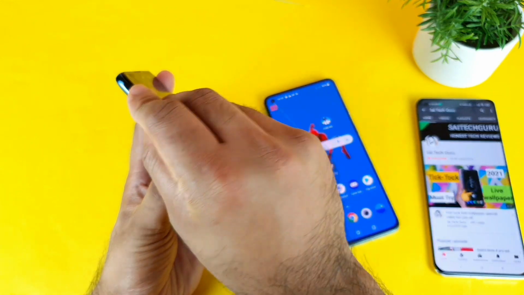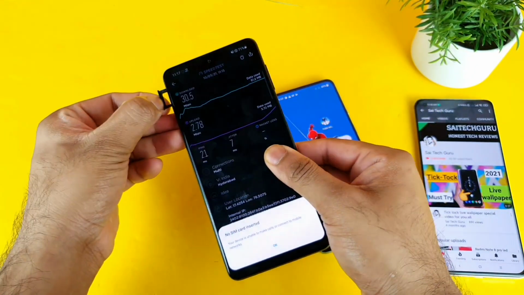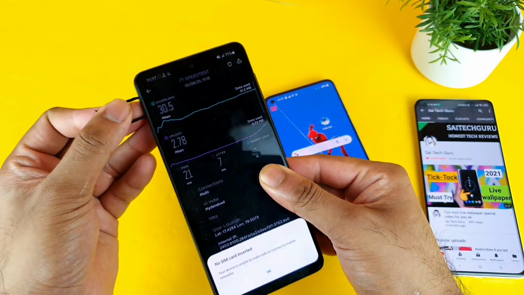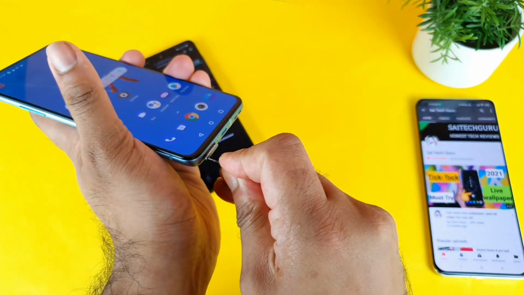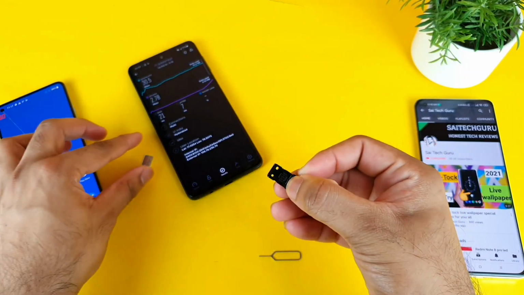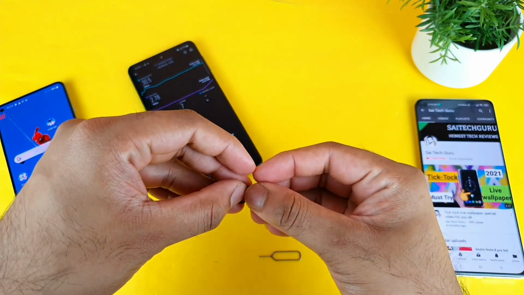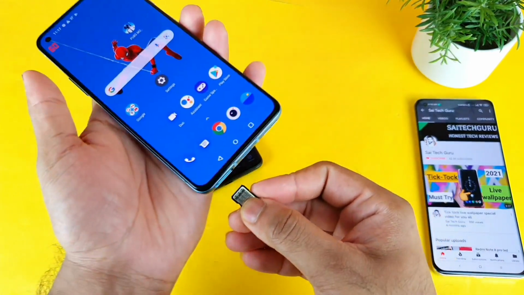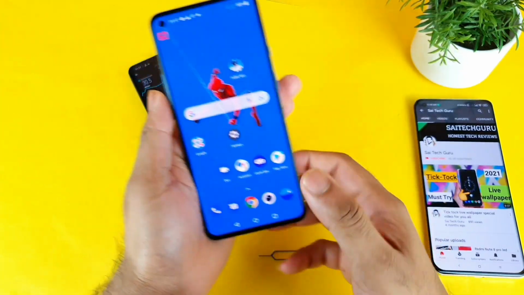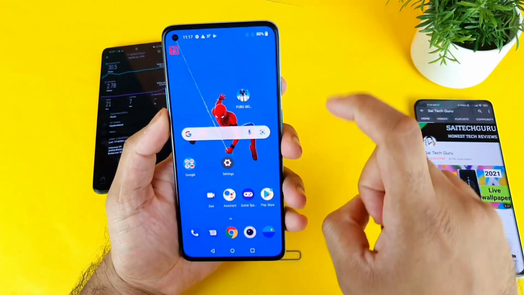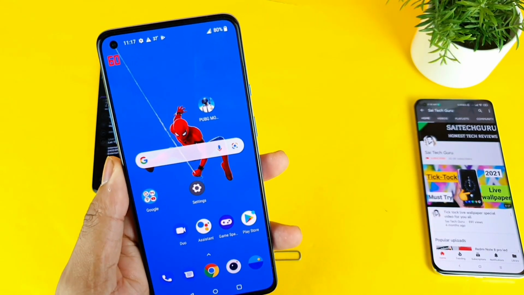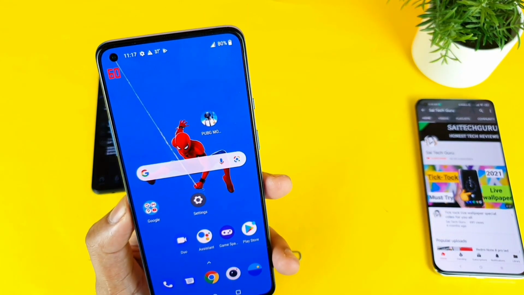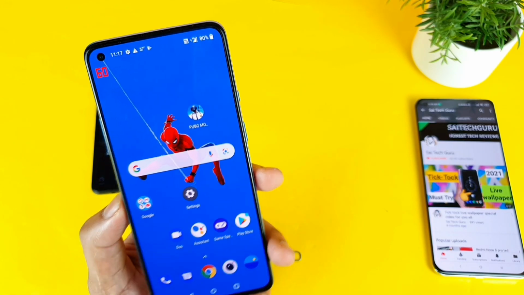Now let me remove this SIM. I am removing the SIM from the Samsung phone, and I'm going to use the same SIM in the OnePlus 9R device. So it's a OnePlus 9R, and I'm using it in this device. The SIM card is installed, and let me show you the speed results as well. Right now the signals are coming in, as you can see friends, on the top. I did get the 4G signals, so we are receiving the 4G signals. Yes, 4G signals have been received.